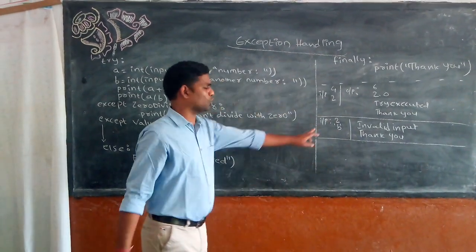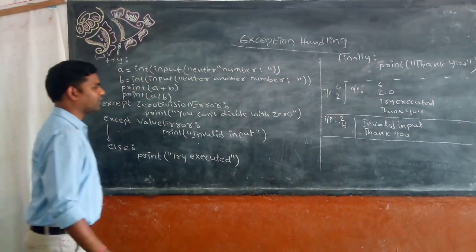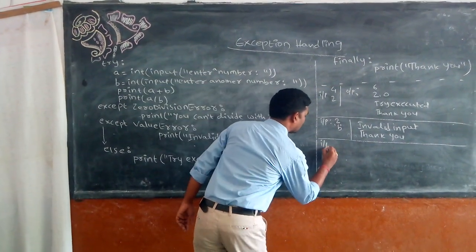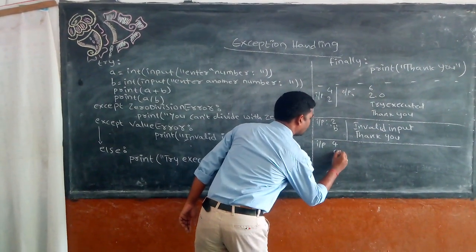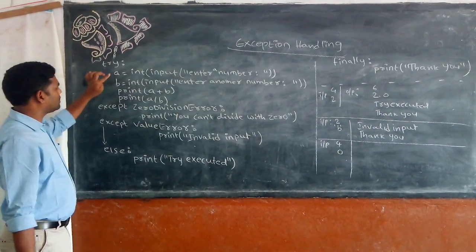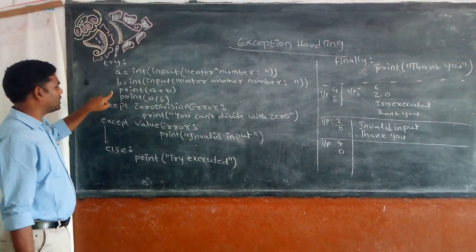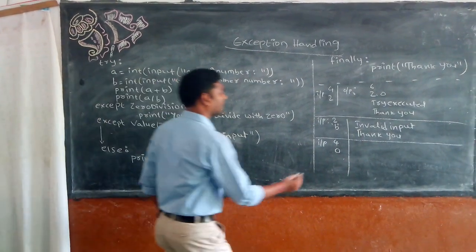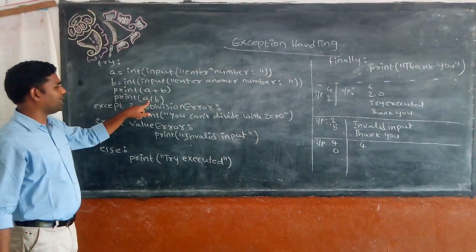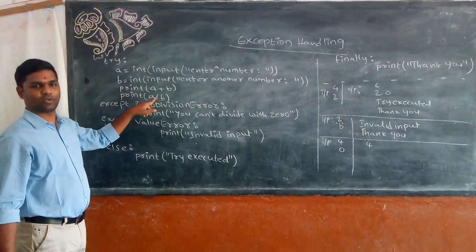Now I will take one more scenario of input. Let's say my inputs are 4 and 0. 4 is a number and 0 is also a number, so the sum is possible and I will get the output 4. But A divided by B is not possible because it's a zero division error.